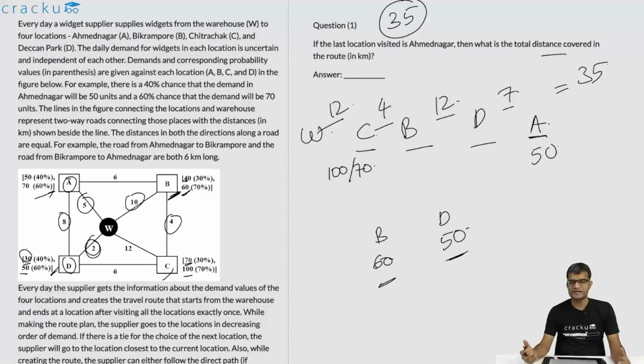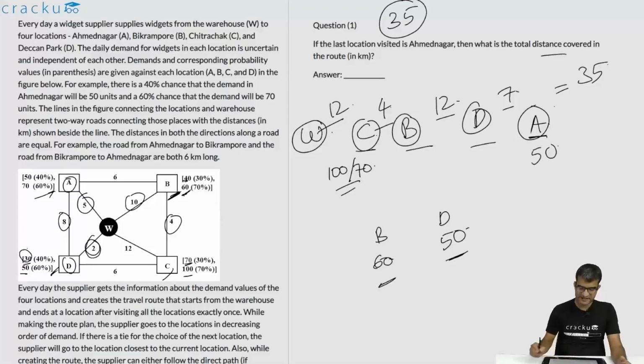There is nothing wrong with the answer 35 itself, but the problem is that if the order is W, C, B, D, A, and if the number of orders that C has given is either 100 or 70, the number of orders that B has given is say 60, and the number of orders given by D and A is 50 and 50, this is what we have inferred using the information that is given to us.